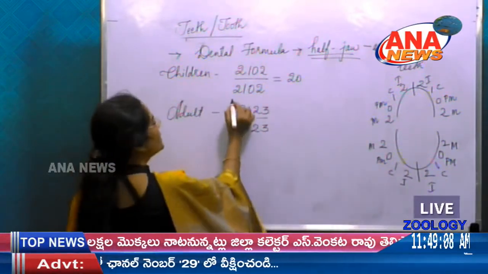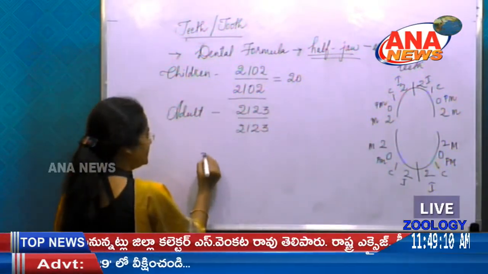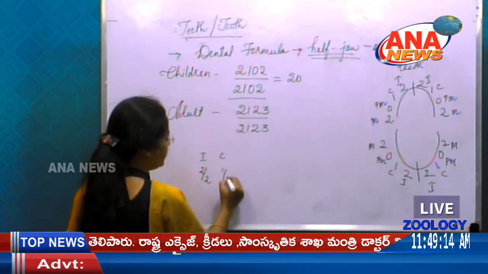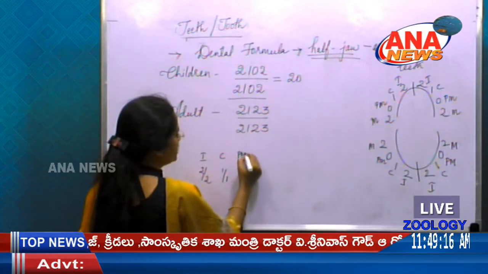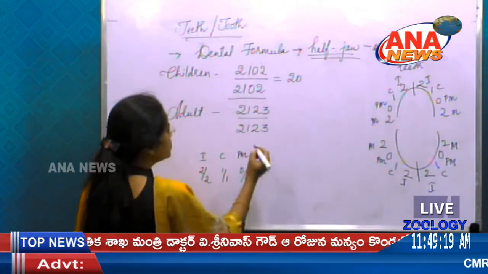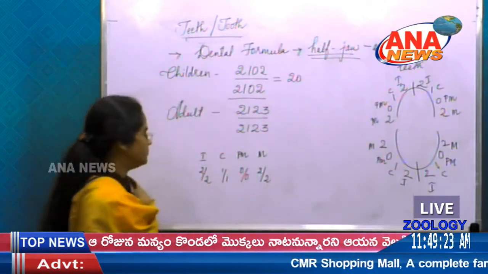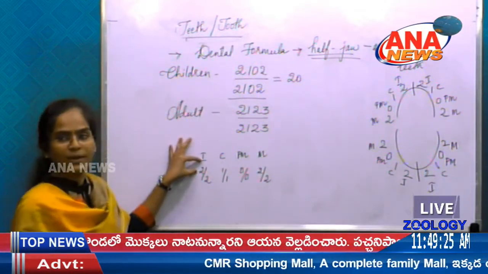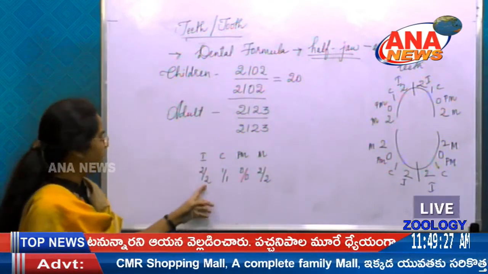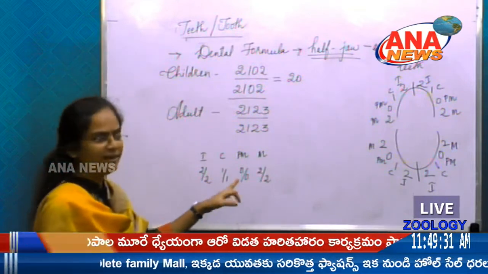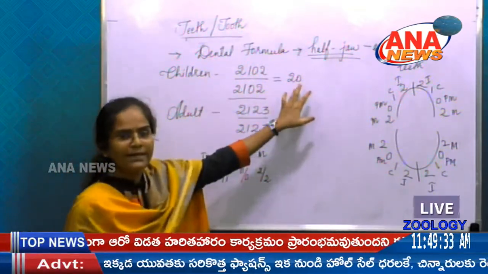So even you can represent this as incisors 2 by 2, canines 1 by 1, premolars nothing here, so 0, and molars it is 2 by 2. So this numerator denotes upper jaw and the denominator here lower jaw. So it is not meant for mathematics here, so don't cancel here, and total you will get 20 teeth.